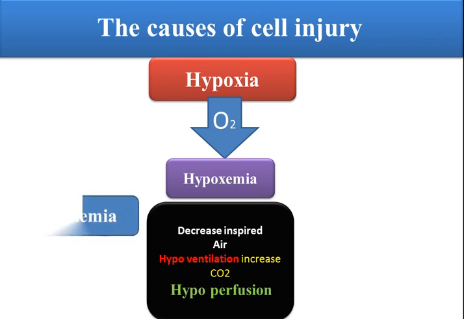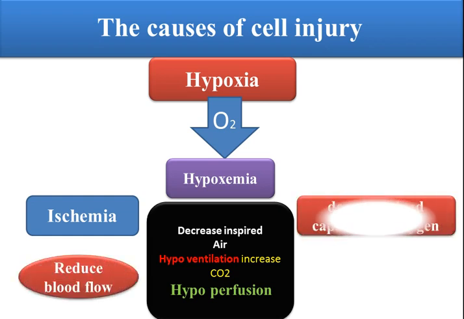Ischemia causes hypoxia. Ischemia means less blood to the tissue, as with narrowing in the blood vessel, so the blood will not supply the tissue with a sufficient amount of blood. We call this ischemia, reduced blood.